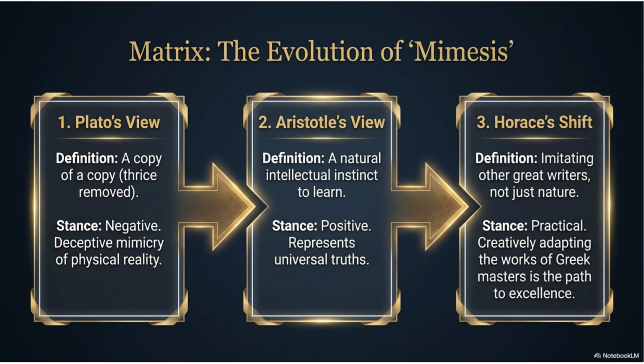It is only an image. Plato believed art is similar. It reflects reality, but it is not reality itself. Therefore, he considered imitation unreliable. Second stage. Aristotle's view. Now let us move to Aristotle.